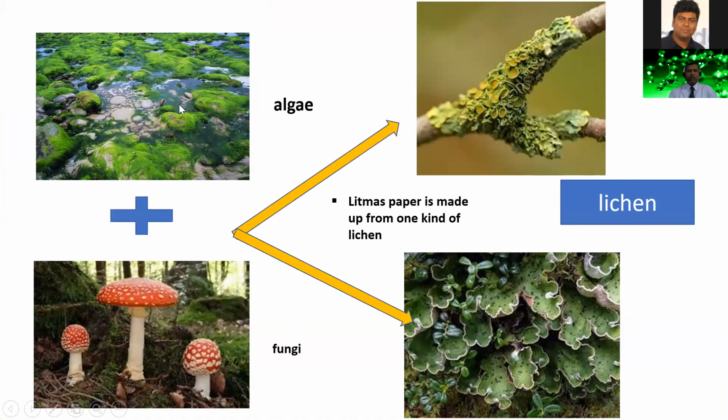Here, the algae produce food, and the fungi give shelter to the algae. So it is one kind of symbiosis process.